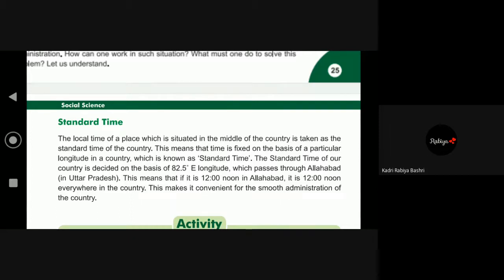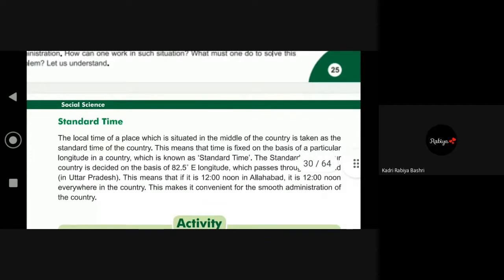Actually, to correct you, you are right. But it is not always that it is selected from the center of the country. It is selected on the basis of an important longitude. There are calculations for that. To understand how the calculation is done, I will send you the first question in your PDF. Remember?